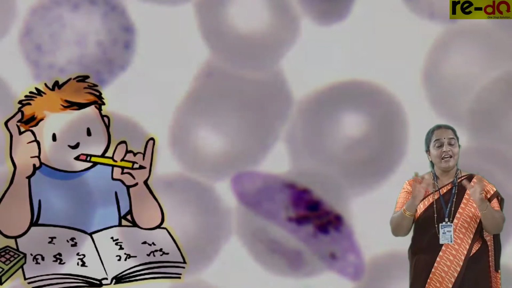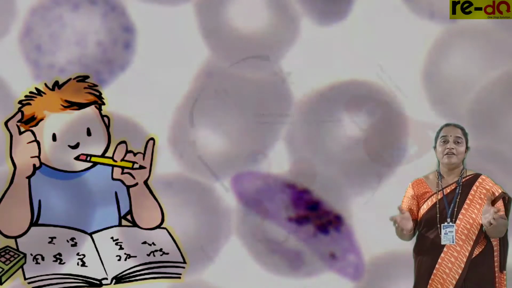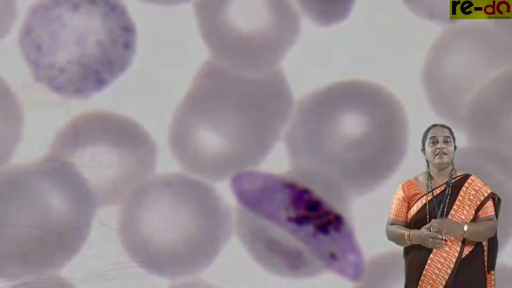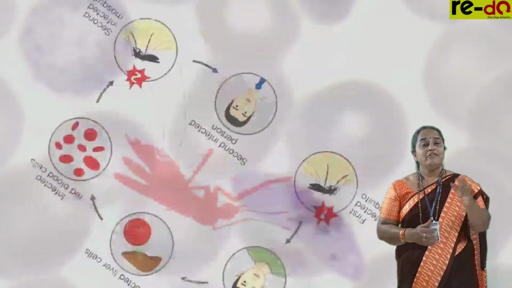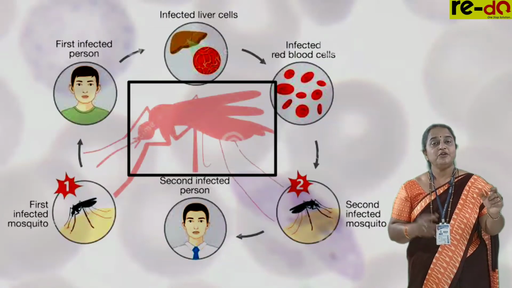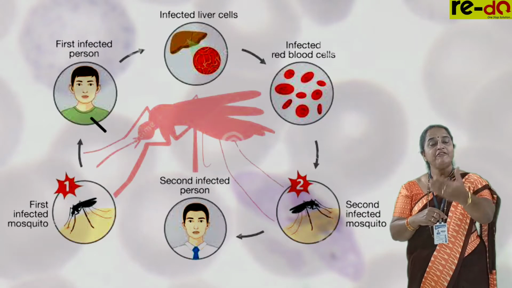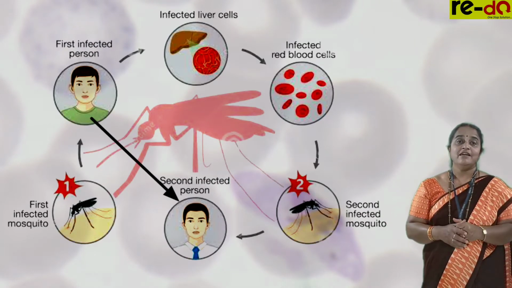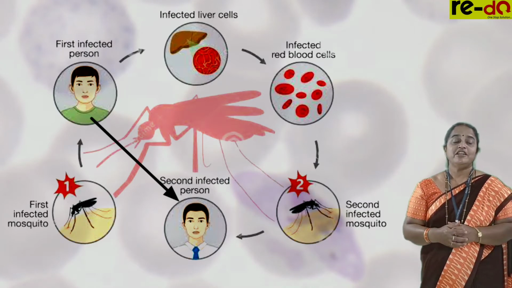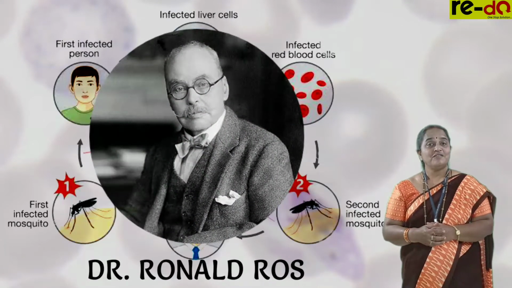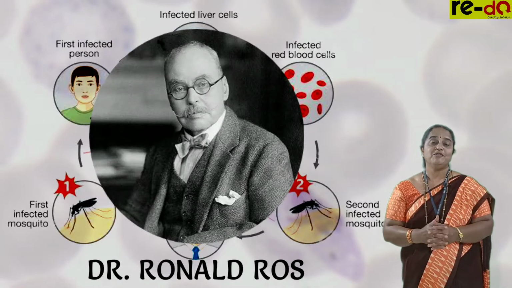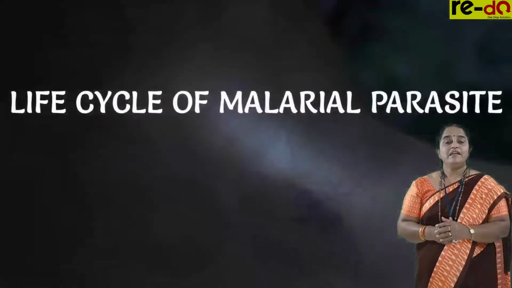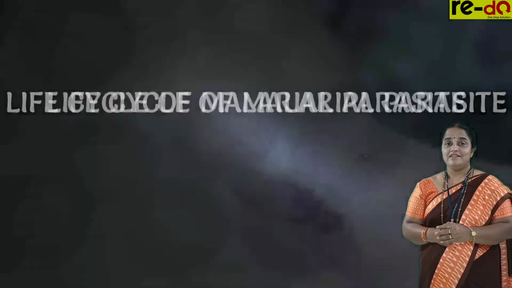Let us study the entire life cycle of this digenetic parasite Plasmodium. Before I begin, let me tell you that the vector, the female Anopheles mosquito carrying the Plasmodium from an infected person to a healthy person, was discovered in India, in Madras, now we call Chennai, by Dr. Ronald Ross, who received the Nobel Prize for this wonderful discovery. Let us begin the life cycle of the malarial parasite.